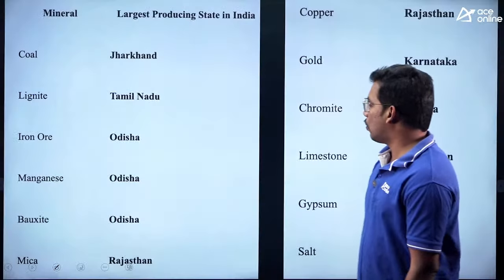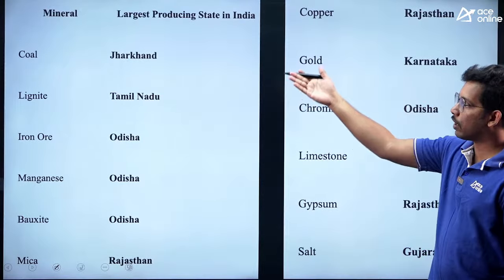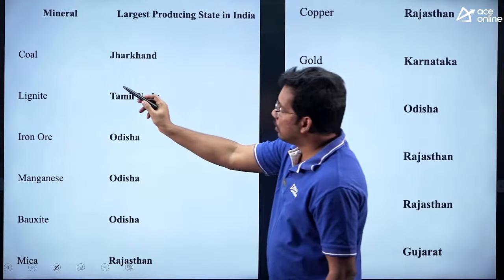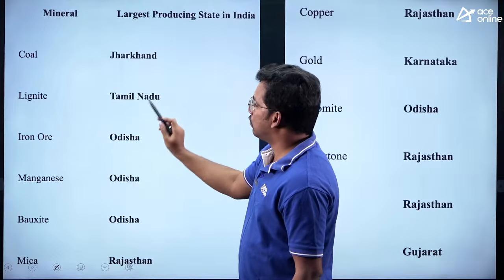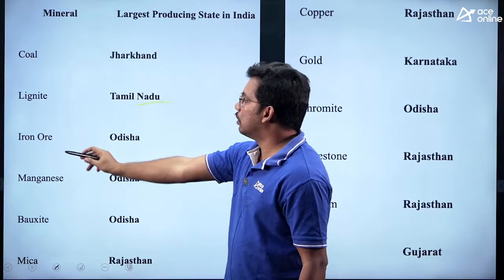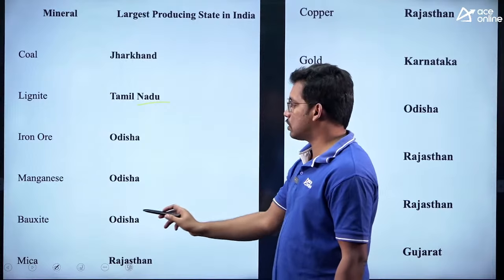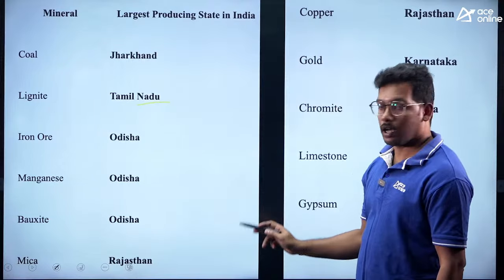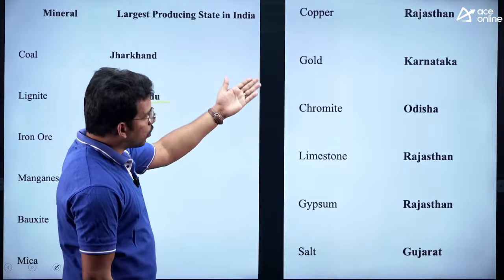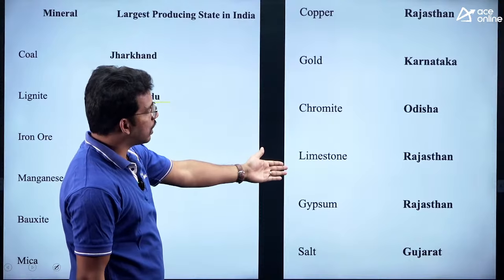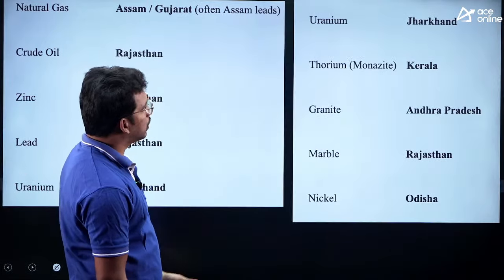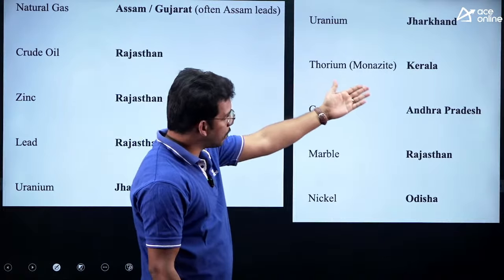Now I am listing down all the important minerals and their largest producers. You can expect a question from this. Coal, Jharkhand. Lignite, a variety of coal, Tamil Nadu. Iron ore, Odisha. Manganese, Odisha. Bauxite, Odisha. Mica, Rajasthan. Copper, Rajasthan. Gold, Karnataka. Chromite, Odisha. Limestone, Rajasthan. Gypsum, Rajasthan. Salt, Gujarat. Uranium, Jharkhand. Thorium, Kerala.